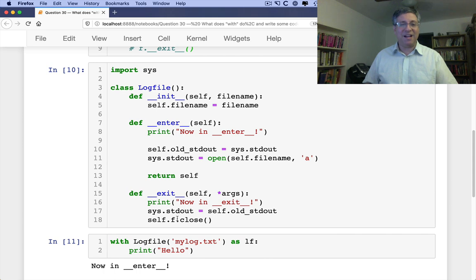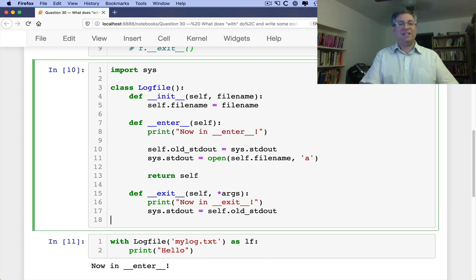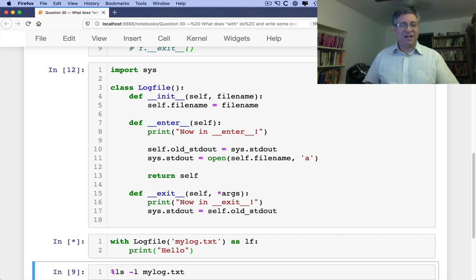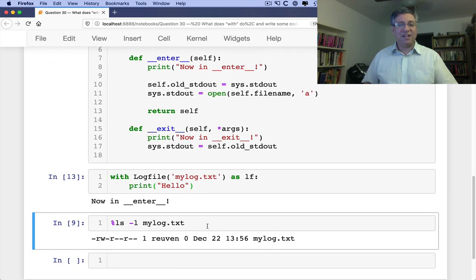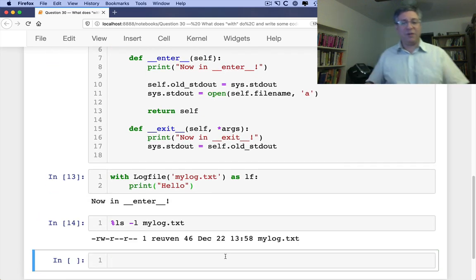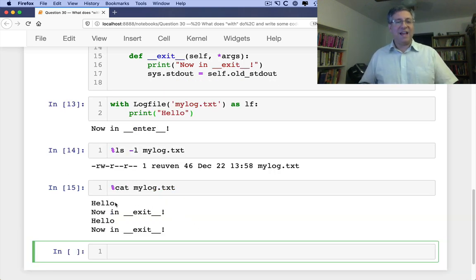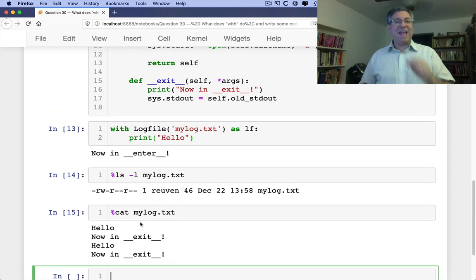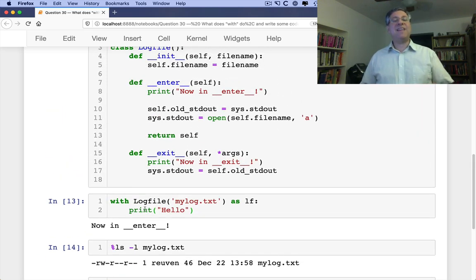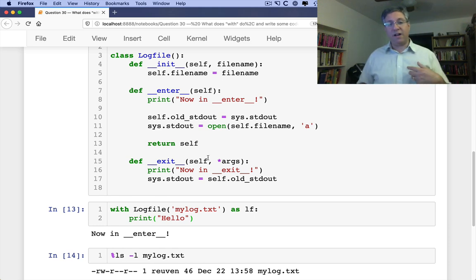Ha ha ha. So we actually don't need to do that. All right, let's do this here, and let's do this here. All right, and now it's going to say now in enter, and that's it. But if we look now in my log.txt, we're going to see it has some text in there. What's in there? my log.txt. And we'll see that it says hello and now in exit, hello and now in exit. Now it has it twice because I ran this code twice, and I used a for appending as opposed to w for writing. Okay. And then basically what we see is that inside of this context manager, when I use LogFile as a context manager in this way, anything that would normally be sent as standard output is instead sent to our log file.